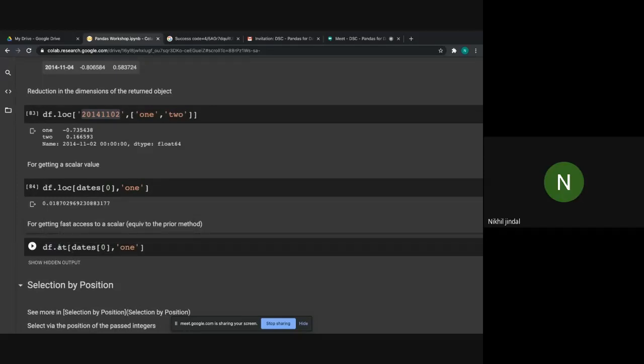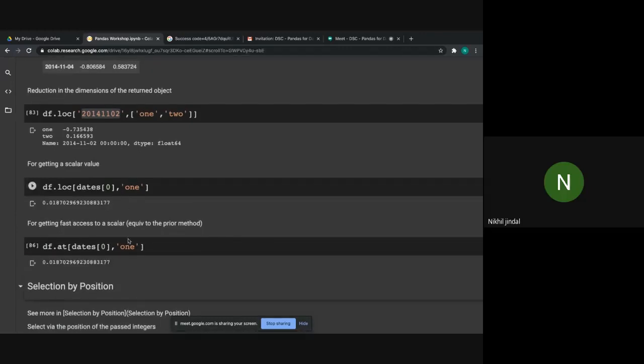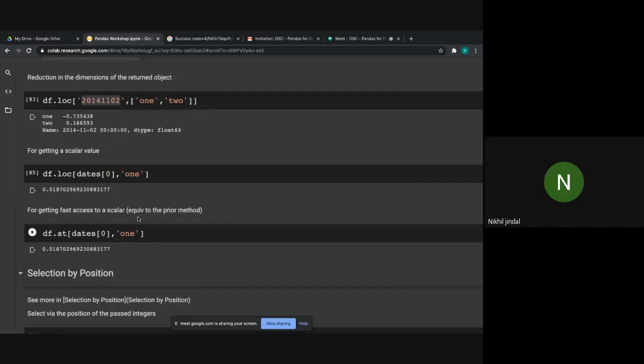Okay, it is a normal function. Both will do the same work, but this function is pretty much faster than this one. The at function is much faster in the case of scalar values only. Okay, not here.